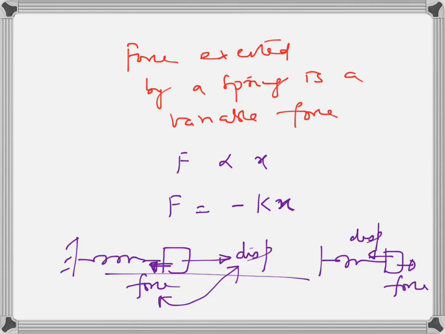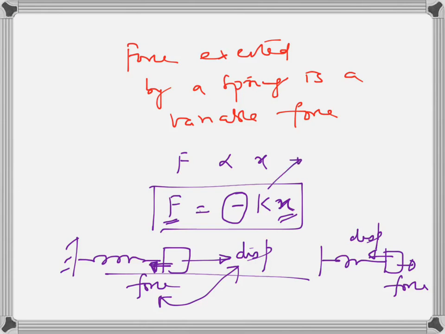Force is always opposite to displacement when you are changing the length of a spring from its original length. So when you are expanding or compressing a spring, force exerted by the spring is opposite to displacement. This opposite nature is shown by the minus sign here. So the minus sign tells you that this force and displacement are in opposite directions when you are either compressing or expanding the spring. And this constant, as we saw, is called spring constant.